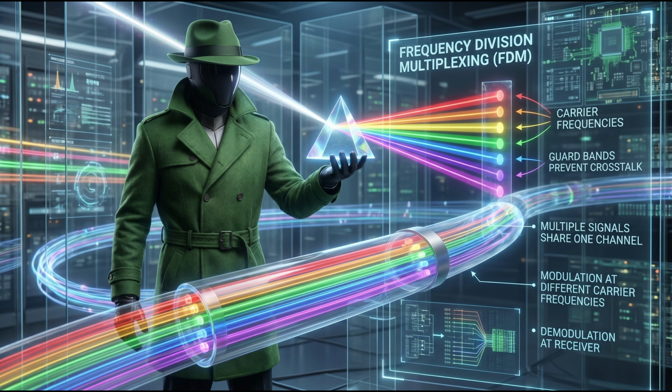FM radio uses FDM. Each station gets 200 kHz of spectrum to broadcast. 88 MHz to 108 MHz, stereo audio and RDS data riding the band. Cable television used analog FDM. Each TV channel on a 6 MHz slice. Channels 2 through 83 each modulated onto their carrier.